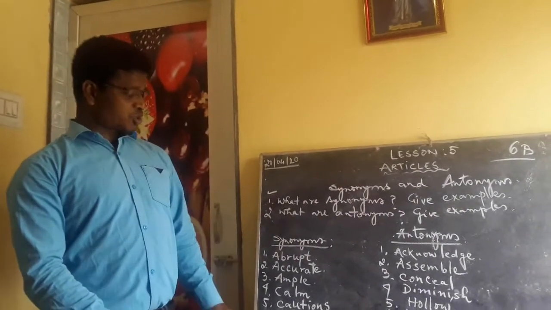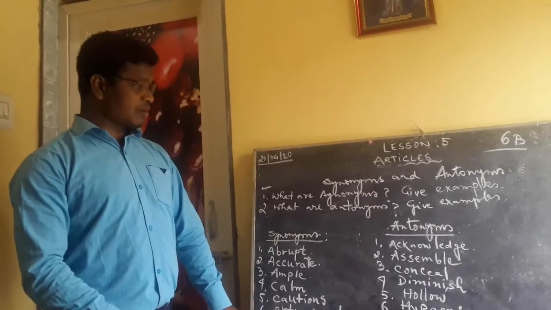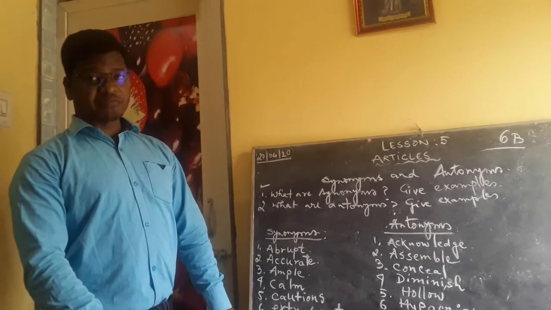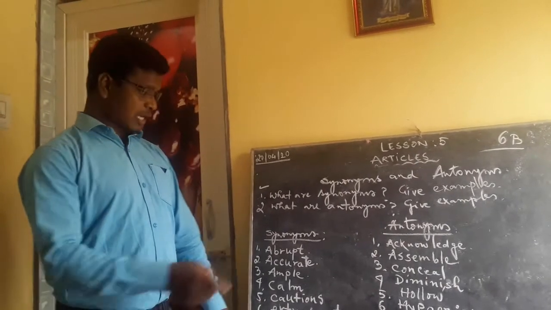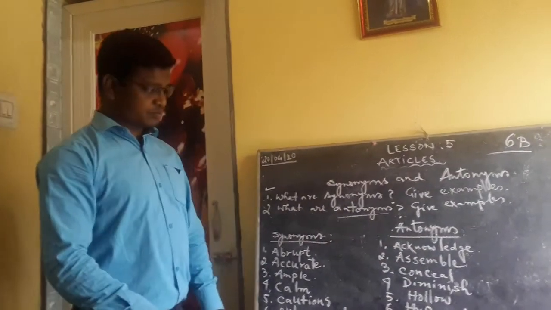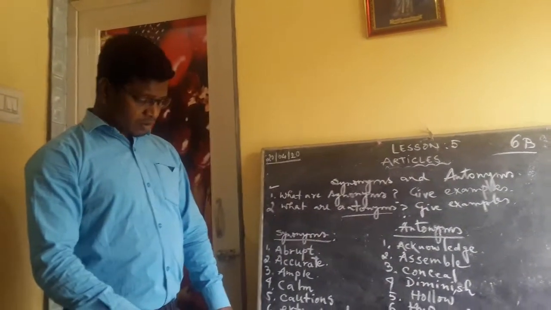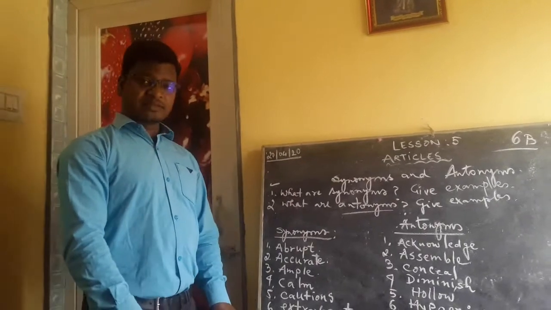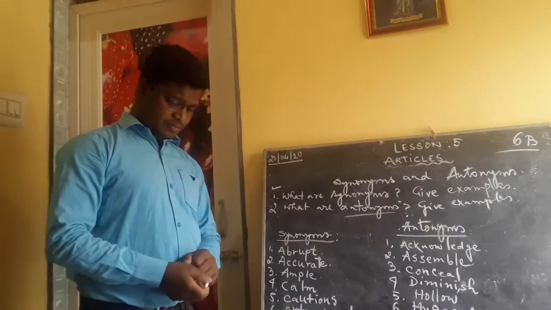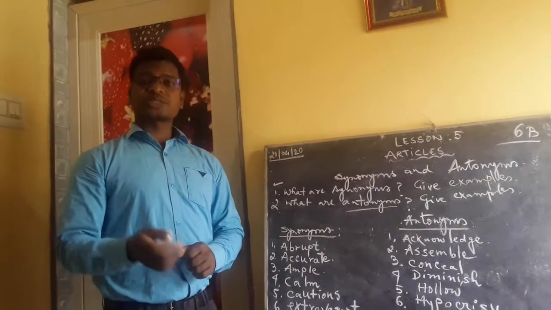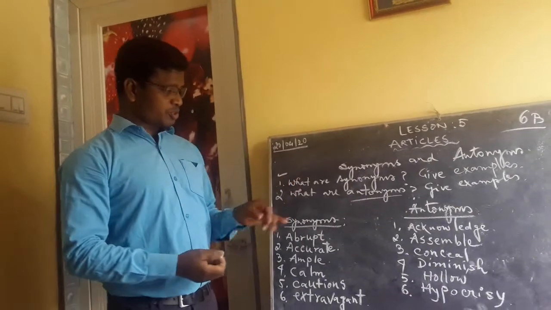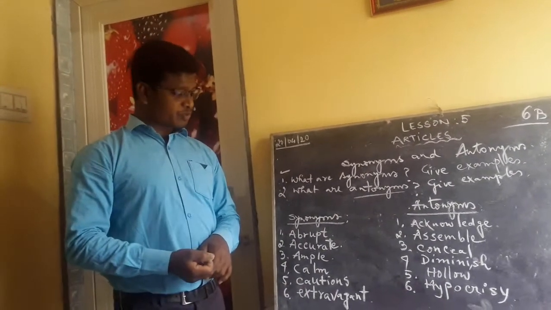Let us look at the next one. What are antonyms? Give examples. Antonyms are words with opposite meanings. From the example you can see clean. The opposite of clean is dirty. Melt, the opposite is freeze. So these are a few things to write from the book.